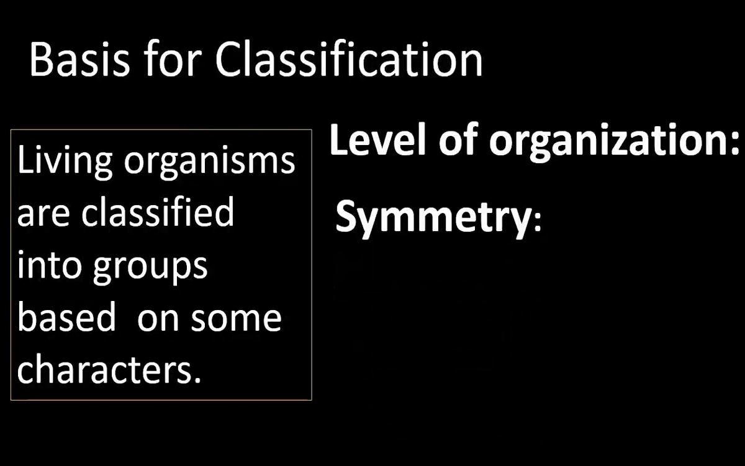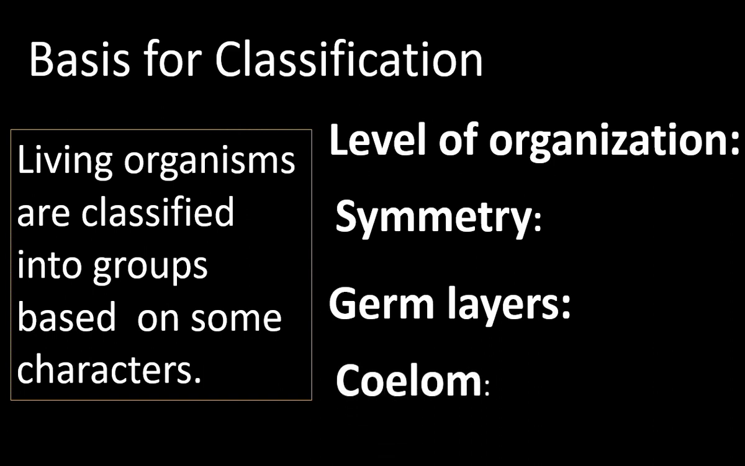Second one, symmetry. Symmetry refers to the uniformity in the arrangement of body parts on either side of the axis. Third, germ layers. Germ layers are formed during the development of an embryo. Fourth, coelom. Coelom is called the body cavity. It is the cavity found between the body wall and the digestive system.